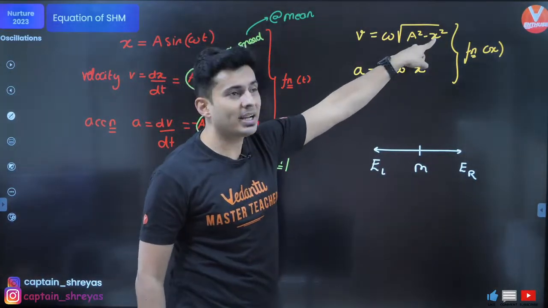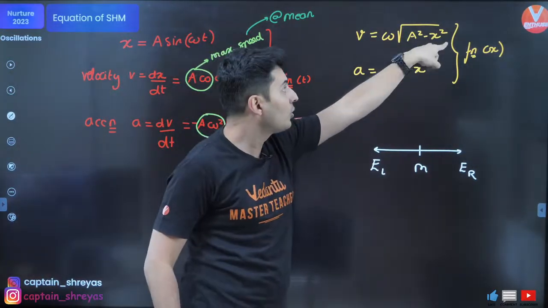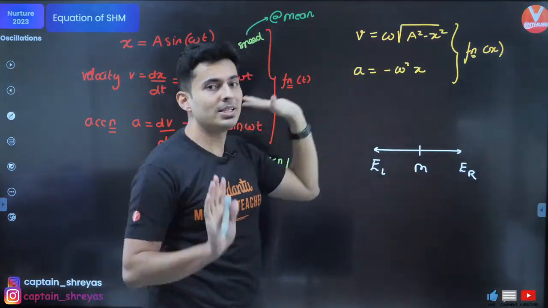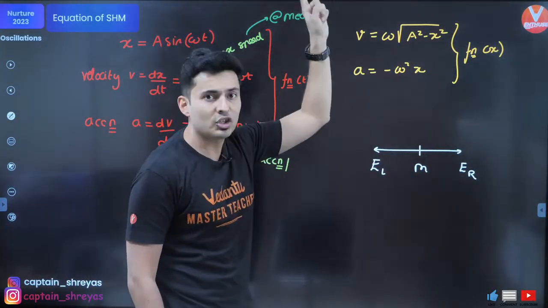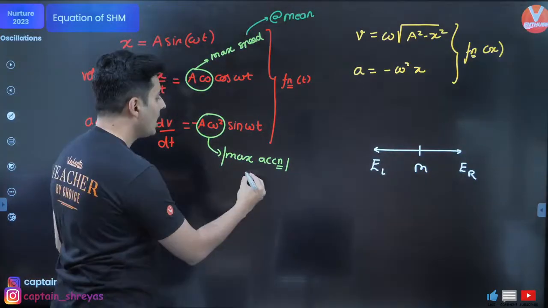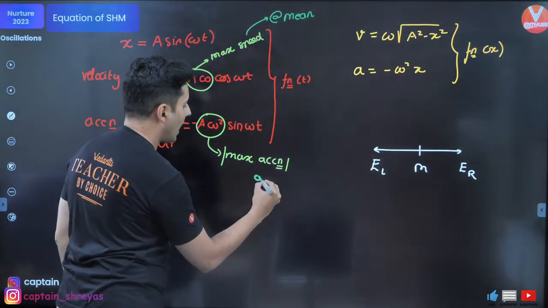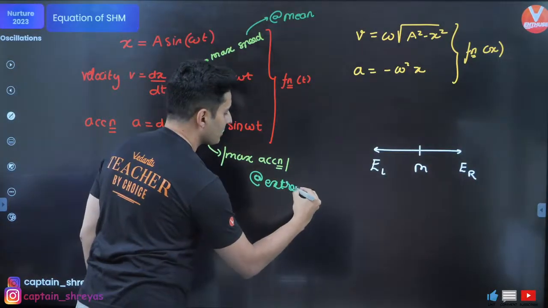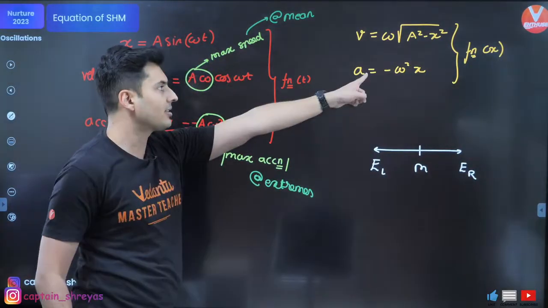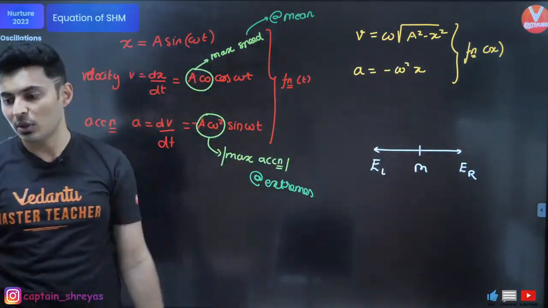That means whatever you are subtracting should be least. You are doing minus x square, so x should be 0. Similarly, if you want maximum acceleration, x should be as large as possible, and this will happen at the extreme position. So at both the extremes, the acceleration is maximum when x is equal to a.